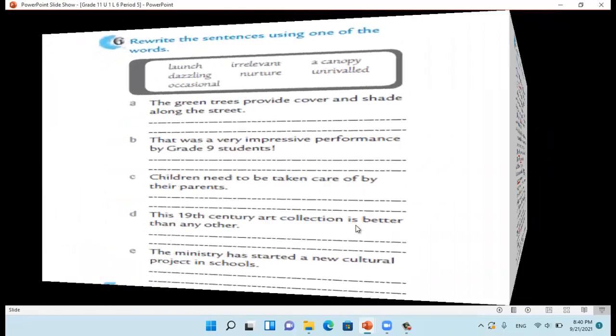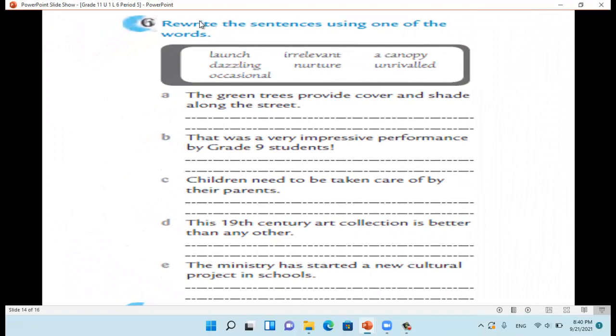Now, exercise number 6, we are going to rewrite the sentences using one of the words in the box. A. The green trees provide cover and shade along the street, or here we can say the green trees provide a canopy and shade along the street. That was a very impressive performance by grade 9 students. We can say that was a dazzling performance by grade 9 students.